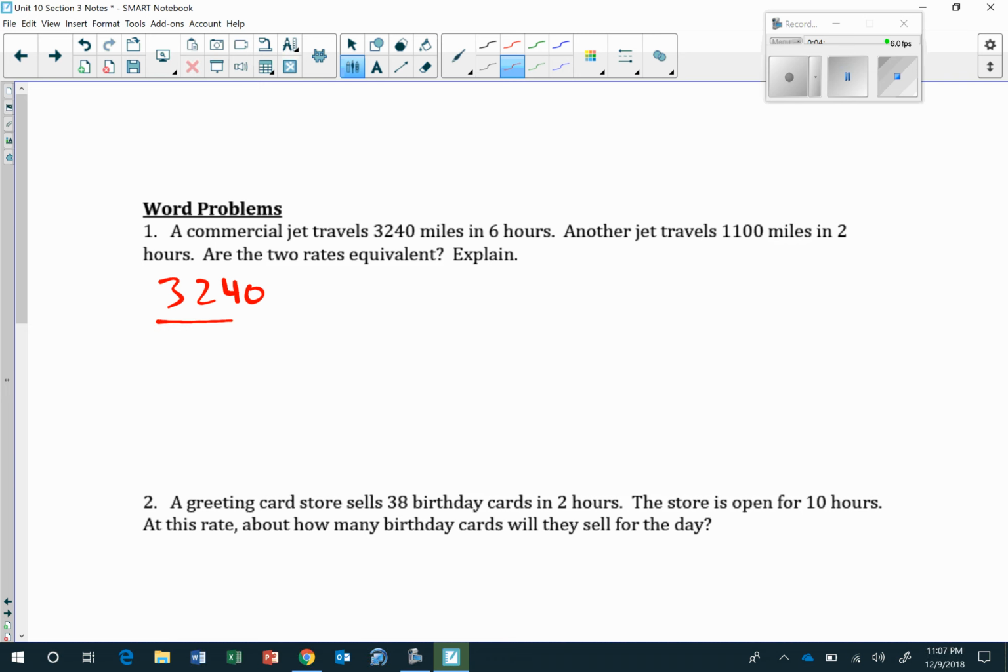We know that the way that we can check that is to cross multiply and see if our cross products are equal. So I have miles over hours, cross multiply. 3,240 times 2 is 6,480. 6 times 1,100 is 6,600. So those are not equivalent.